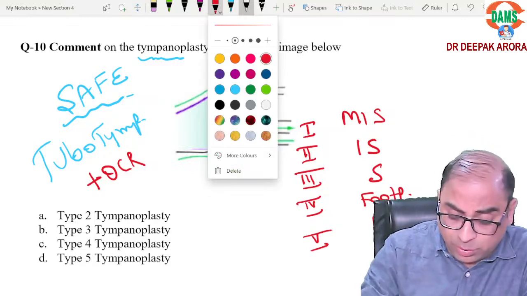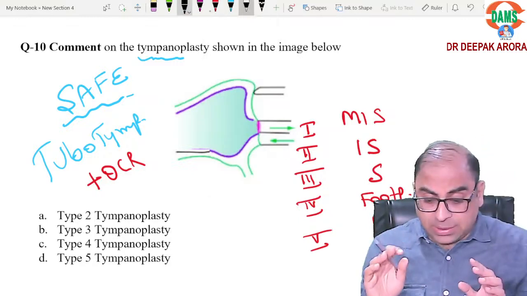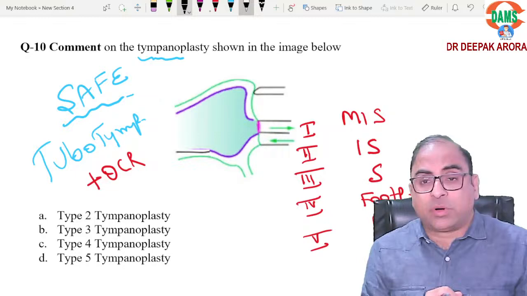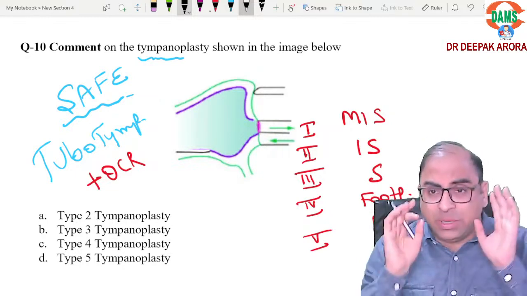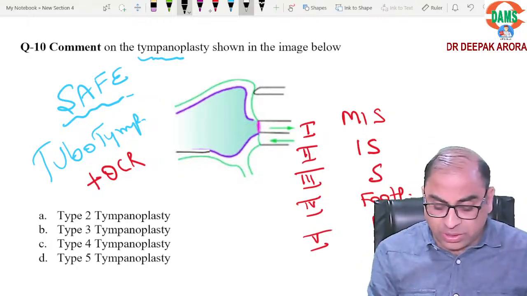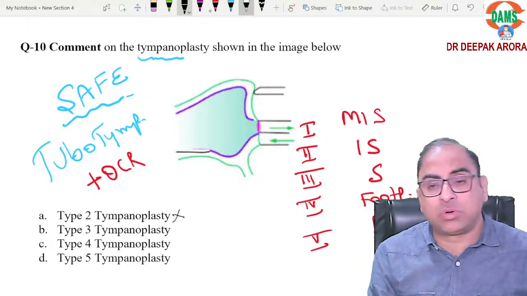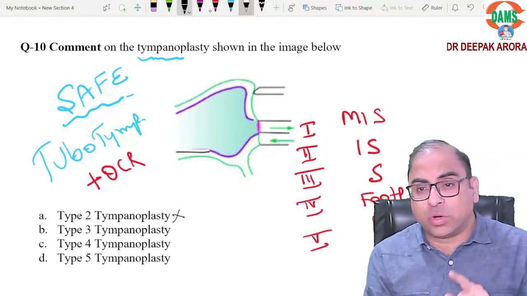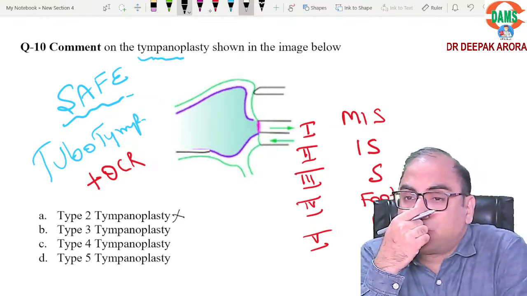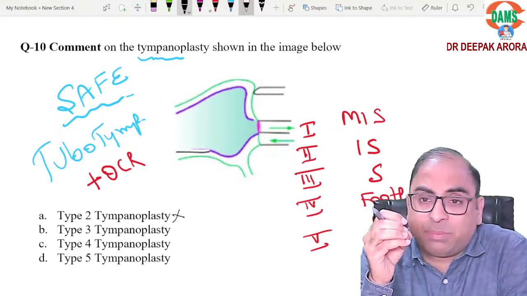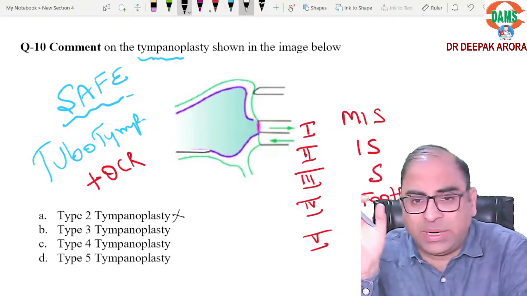Now concentrate on the board. You people will reply in the chat box where the graft was. Malleus and incus were not shown. It means which options rule out? You tell me. Option 2 is out. Option 2 is on the incus. Now the question is, has the examiner shown you the complete stapes, or have they only shown you the footplate?